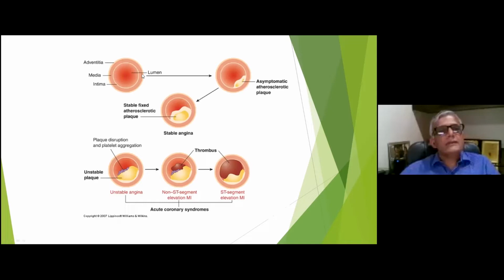Like the patient in the young age, you have the normal coronary artery with the normal lumen and smooth muscle, smooth endothelium, and there is asymptomatic atherosclerotic plaque. Once the plaque is more than 70% of the luminal diameter stenosis, they lead to stable coronary syndrome.